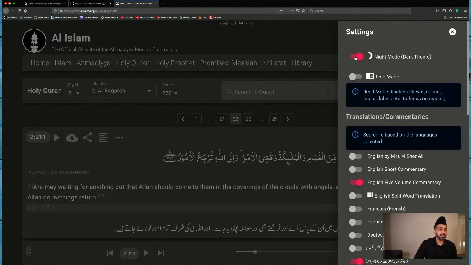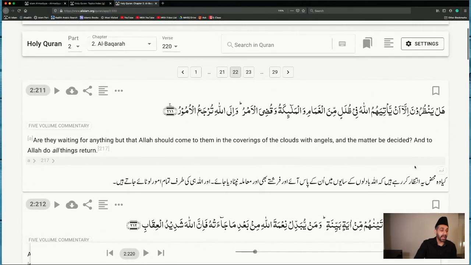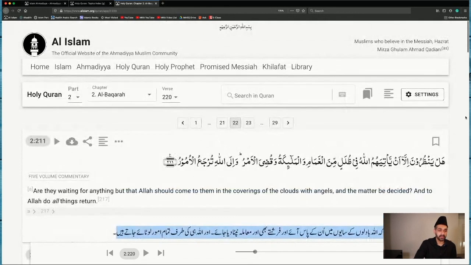One thing that you cannot see yet is the fact, actually, you can see this on this browser that I'm using. This is a Firefox browser on a Mac. One thing that I used to have trouble with was Safari on a Mac. But even on Safari on a Mac, which I can't show you right now because it'll take too much time, you can now read the Urdu much better than it was before. So in the past, we had some font issues, but those are also taken care of.